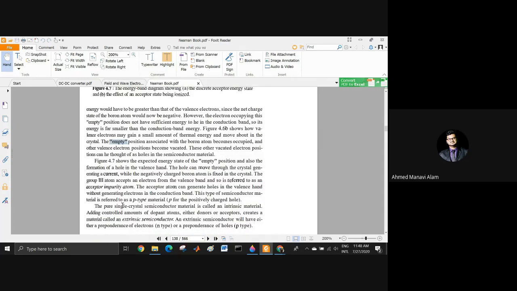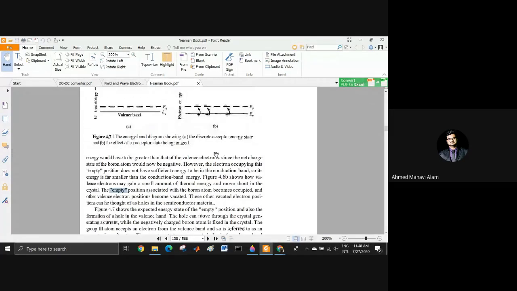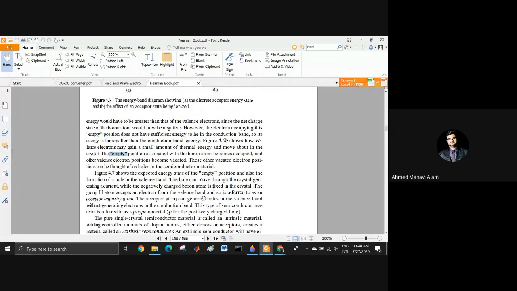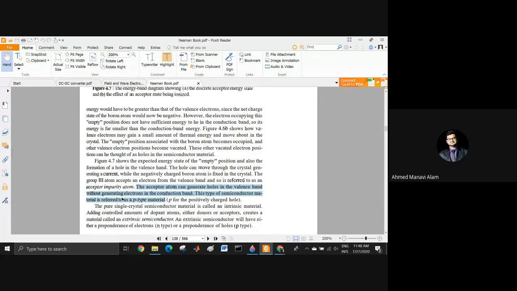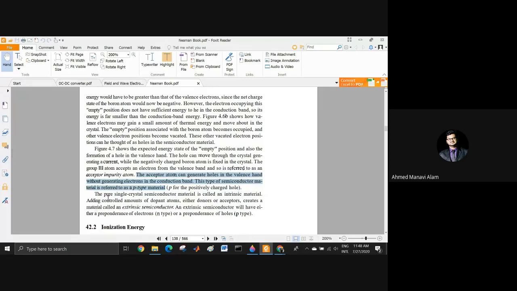So figure 4 shows, as expected, the energy state of the empty position. Now, the acceptor atom can generate holes in the valence band without generating electrons in the conduction band, just like the previous one. This type of semiconductor material is referred to as a p-type material.